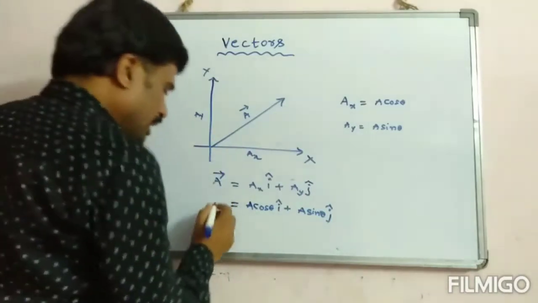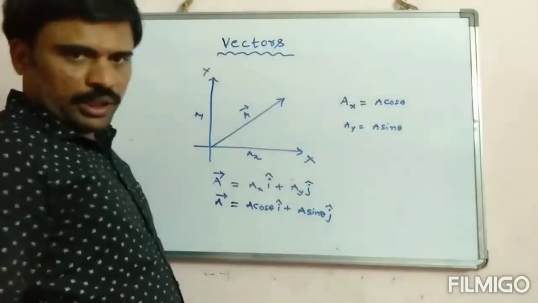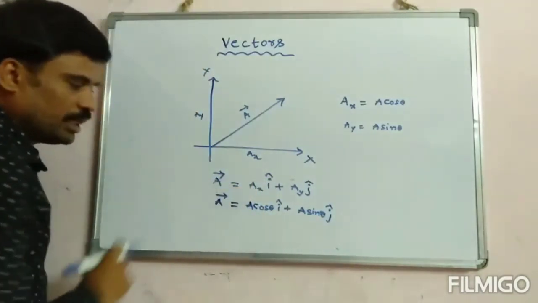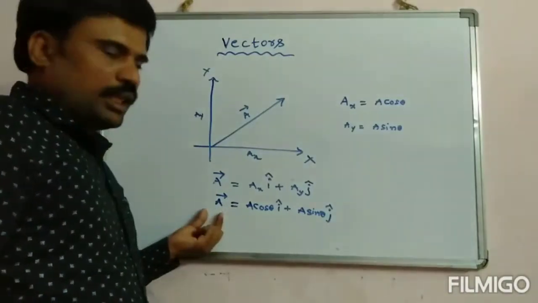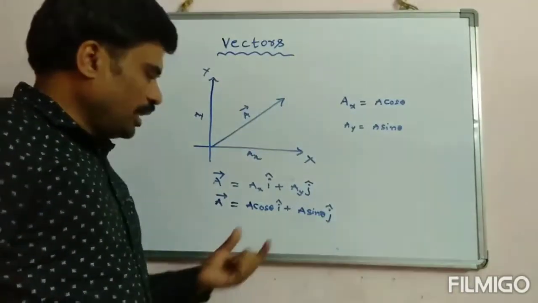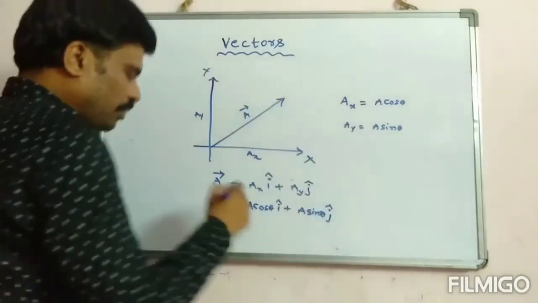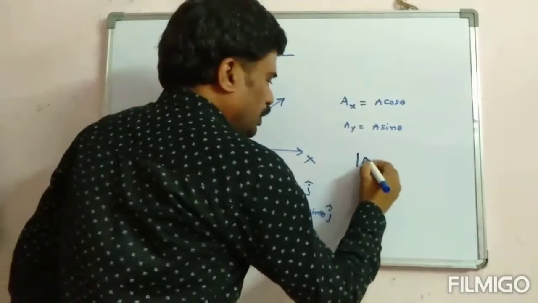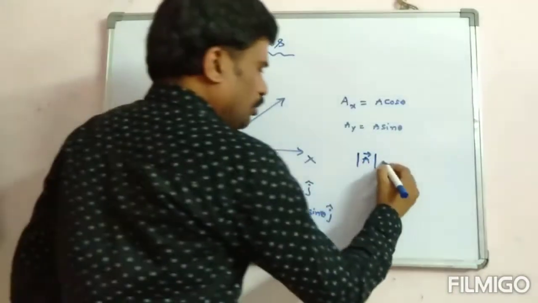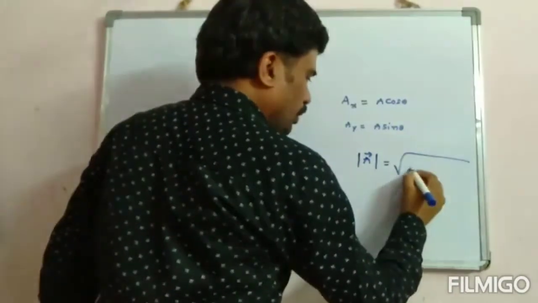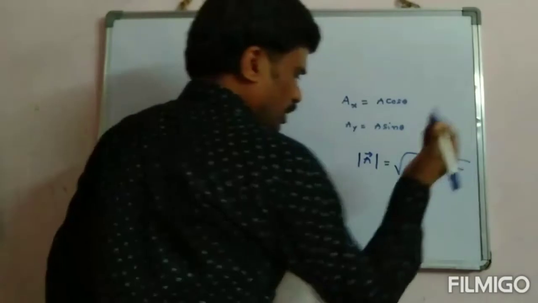Right. Can I find the magnitude if I write it in the form of components? Yes, we can find the magnitude of this vector even if it is represented in the form of components. How can I find the magnitude of this vector? Magnitude is nothing but mod of A. This I can write as the square root of Ax square plus Ay square.